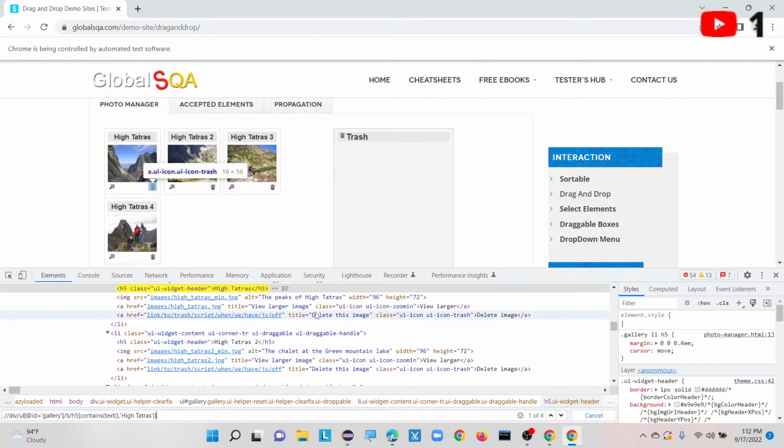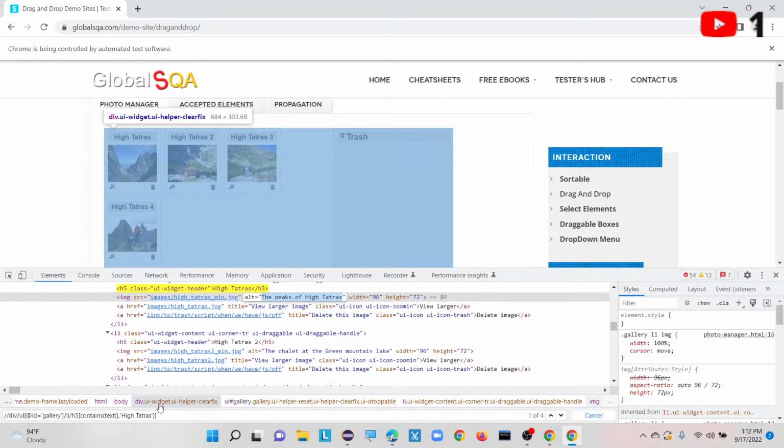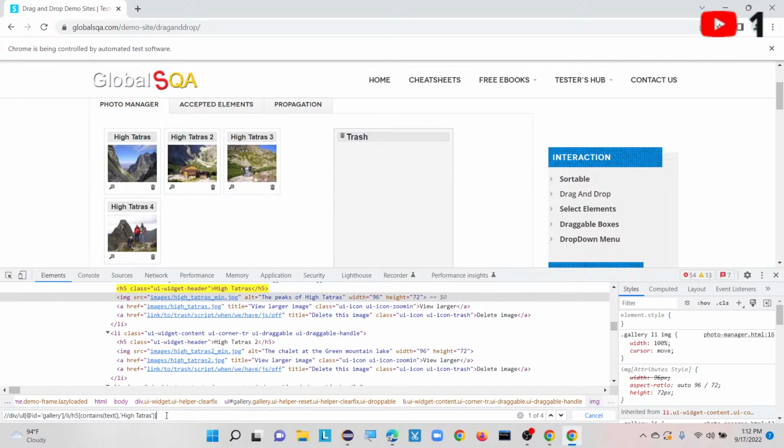Let me take peaks of Tatras then. h5 following sibling, what is the next one? Image. Image at the rate alt equals to.